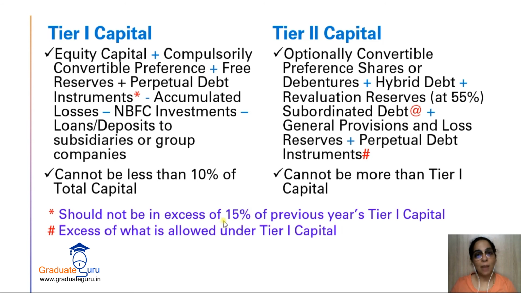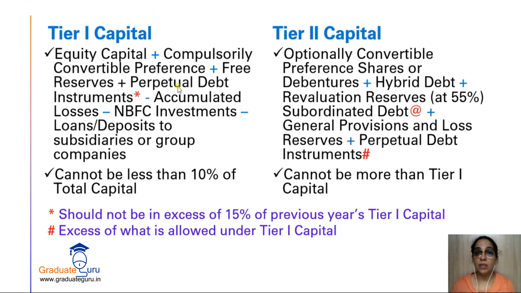Obviously they don't expect you to do such complicated calculations. Basically you have to remember that if there is perpetual debt instrument in the sum, then you will see that it should not be more than 15% of the previous year's tier 1 capital. Suppose the previous year's tier 1 capital was 100 crores. So this year, in tier 1 capital, my perpetual debt instruments cannot be more than 15 crores, 15% of 100.